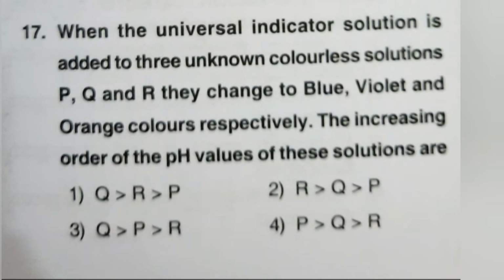When universal indicator solution is added to 3 unknown colorless solutions, P, Q, R, they change into blue, violet and orange colors respectively. The increasing order of the pH values of these solutions is.